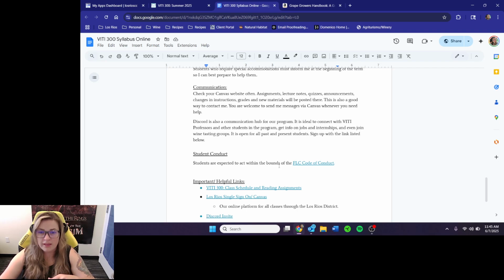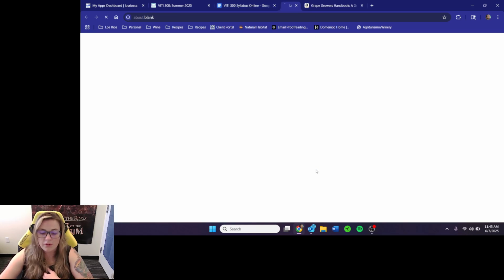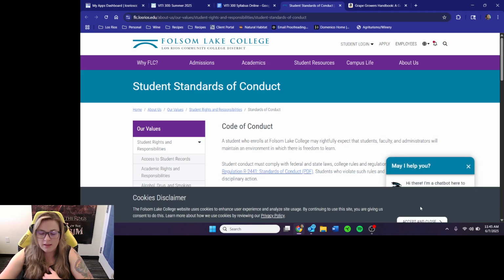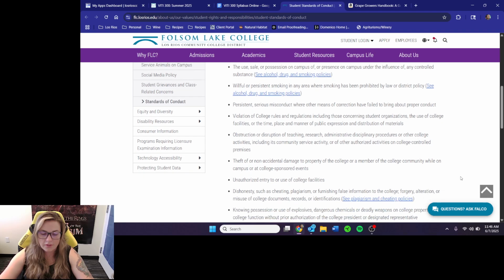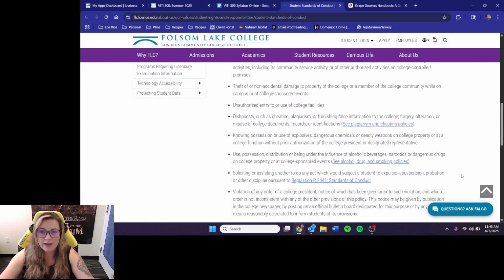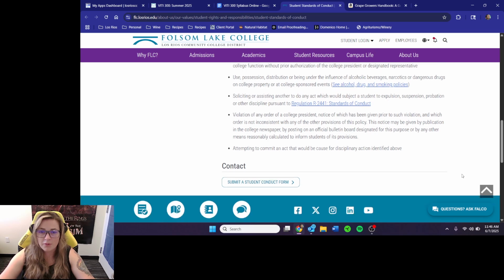One more thing before we get into that, we have our student code of conduct. It's something you should be aware of for the expectations for behavior and how you conduct yourselves in the classroom and on campus, right? So definitely take a moment to read this. And just understand that there are disciplines for actions, all that wonderful or not wonderful stuff, right?